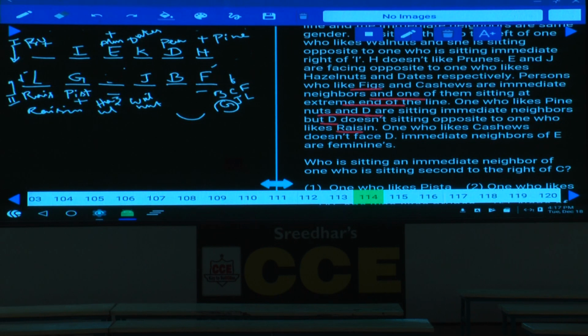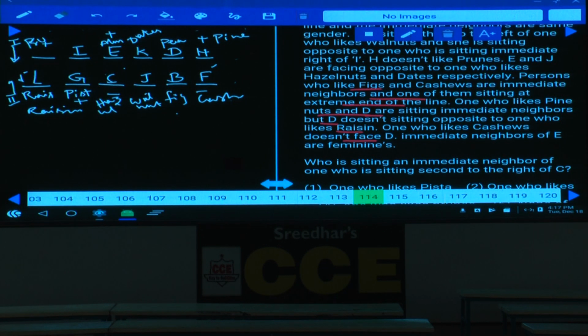Pine nut, pear, dates, almond, and two are done. Now, we are left with what? The one who likes cashew nut does not face D. Hence, B is not cashew nut. As B is not cashew nut, who is the other person left over here? F is cashew nut. As F is cashew nut, this must be fig, and B is fig. Fig and cashew nut are adjacent to each other, and D is not opposite to cashew nut. Then who is the person left over in the second row? L, G, J, B, F are placed, and the person C is left over, and C must be at this place, isn't it?